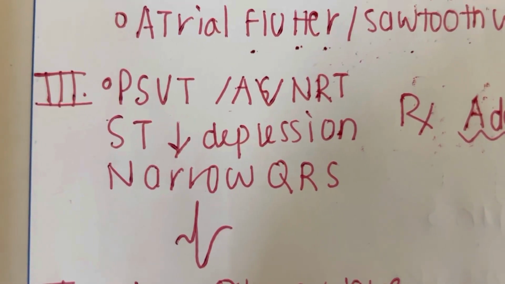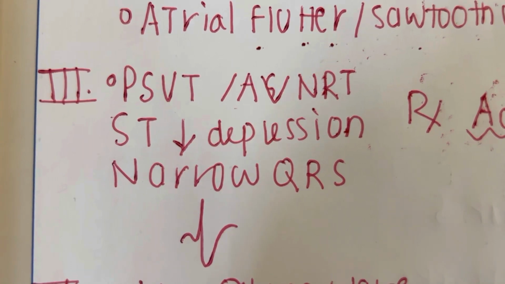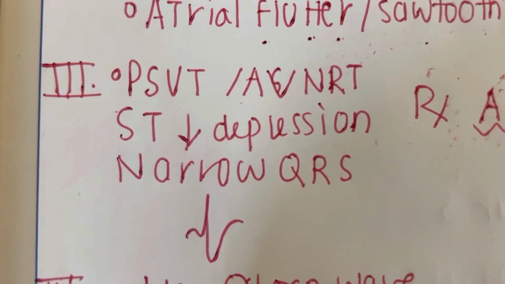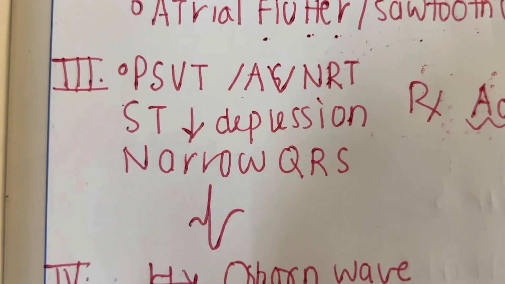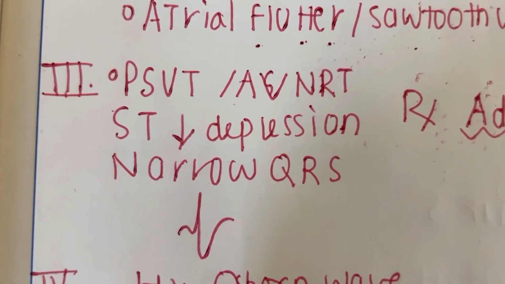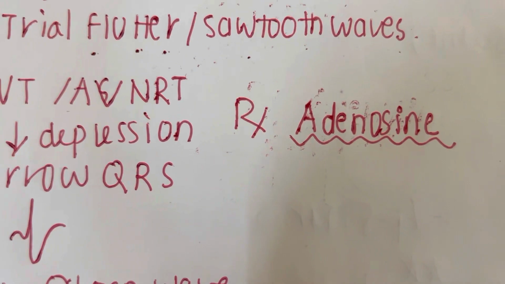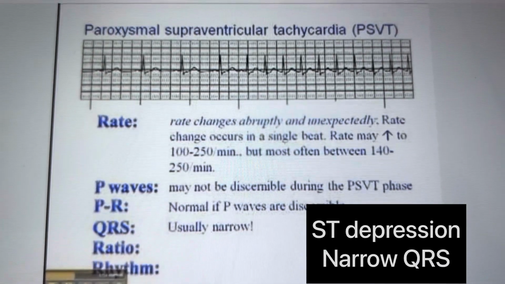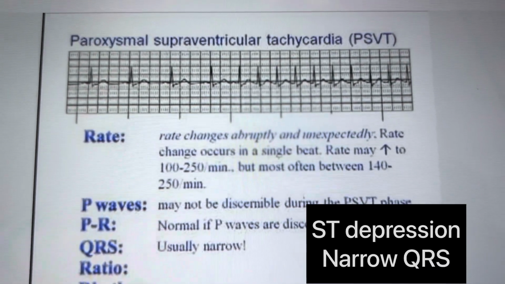The next one is PSVT, also called AVNRT, paroxysmal supraventricular tachycardia. In this ECG we can see ST depression and narrow QRS, and the treatment is adenosine. Next is Osborne wave.